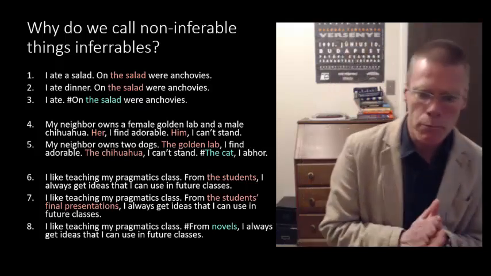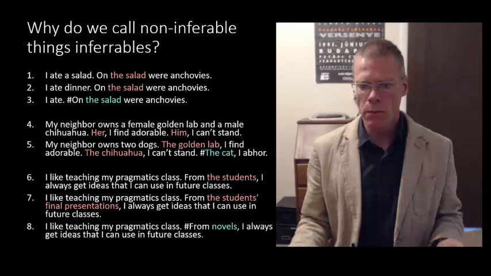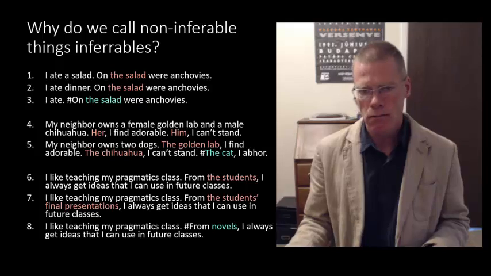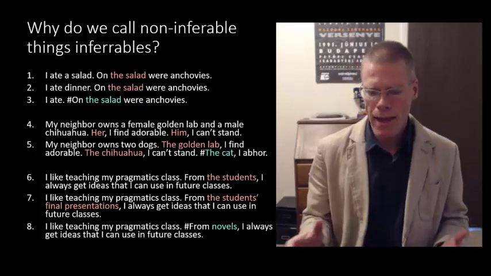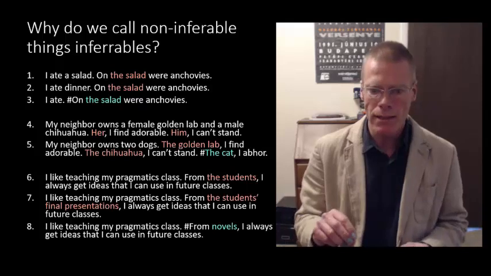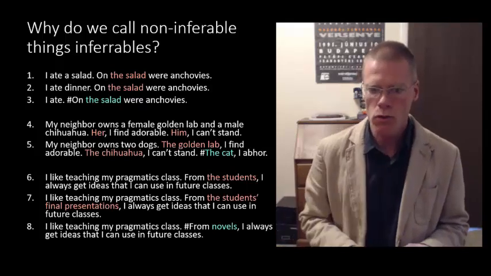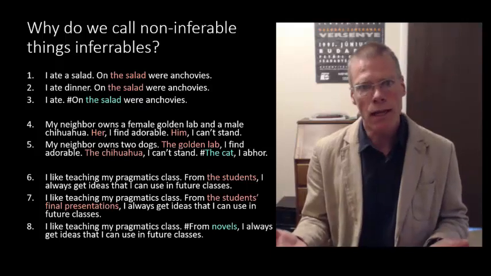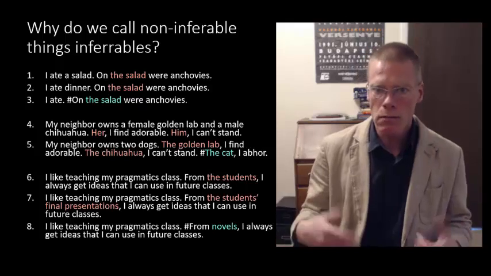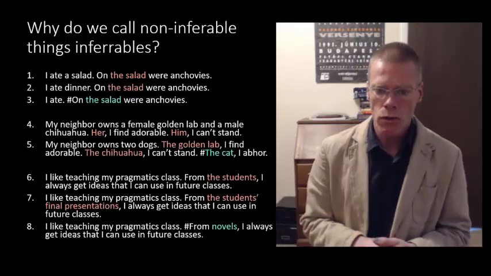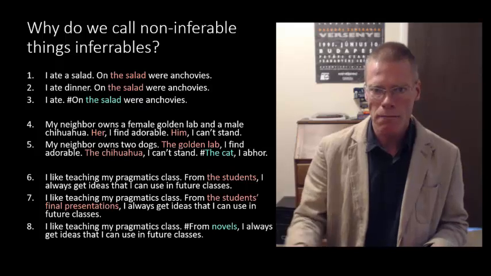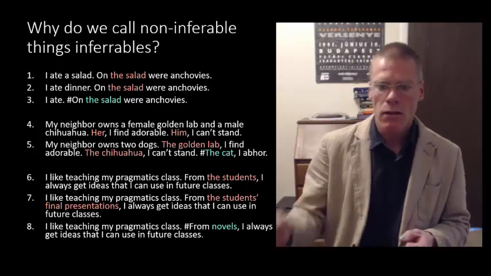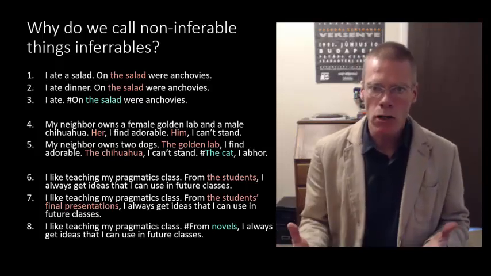All right, now with number 4, my neighbor owns a female golden lab and a male chihuahua. Her, I find adorable. Him, I can't stand. Now, in that case, again, we've got that identity, right? So her goes with a female golden lab, him with a male chihuahua. Again, that sounds pretty good. Now, it's perhaps sometimes a little odd to do that fronting, that preposing, moving the object of find or stand to the beginning of the sentence, but it's part of English.